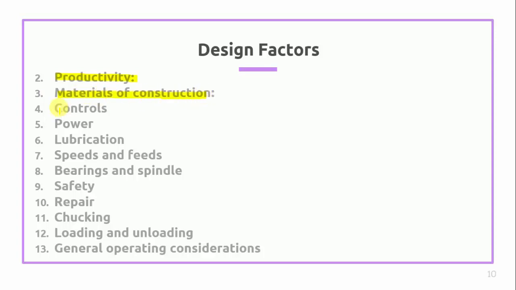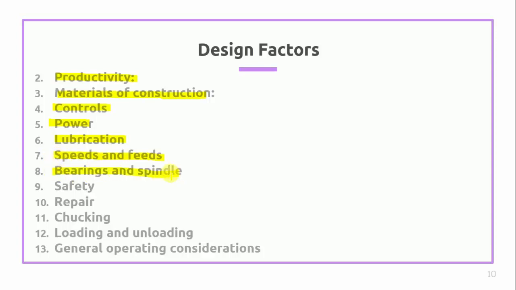After that, there are many automatic controls given day to day. So what are the different automatic controls given to that particular machine? That is also an important criterion. What is the power consumption of the machine? What is the lubrication given? Which type of lubrication, and what is the efficiency of that lubrication, is also considered. After that, what is the speed and feed rate range? It depends on our requirement. Suppose we require 3000 rpm for machining, then we must select a CNC machine with a speed of more than 3000.